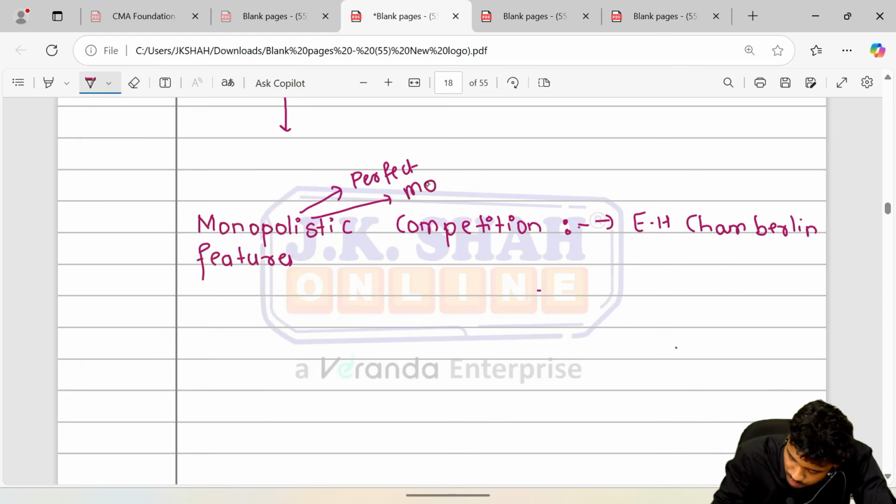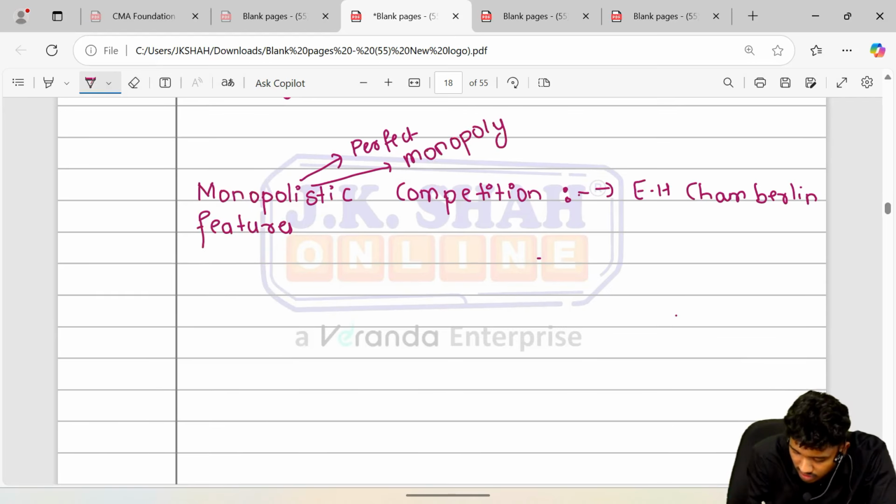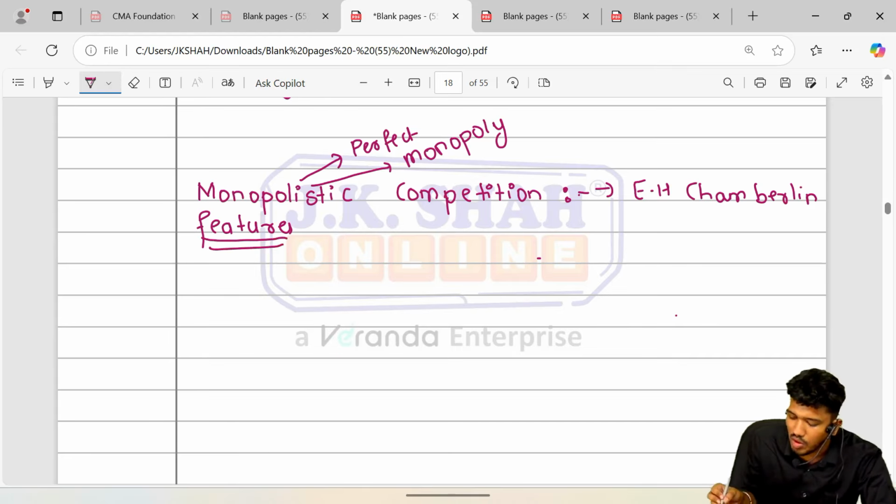It has some features of monopoly market as well. Okay, moving forward. Sir, what are the features of monopolistic competition?